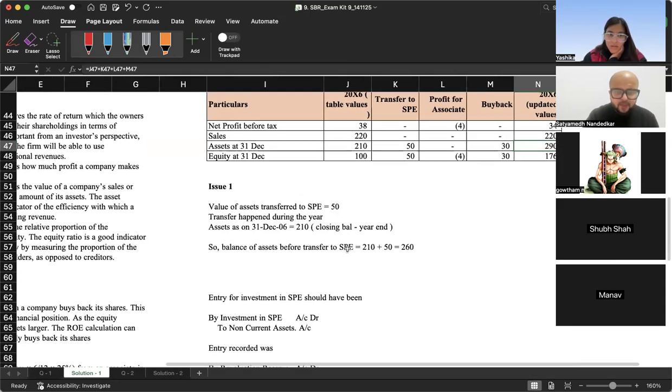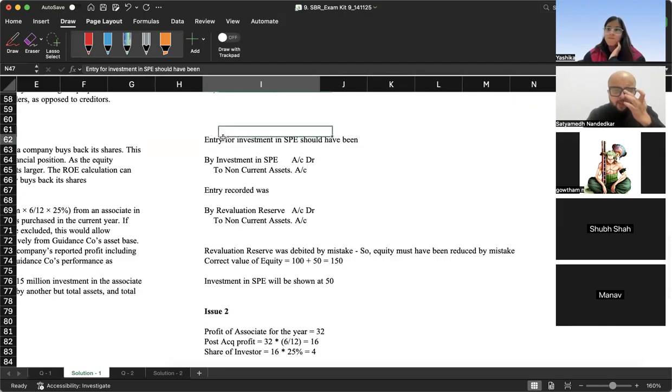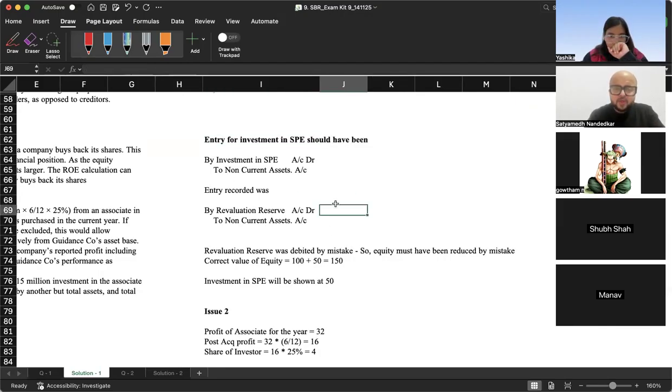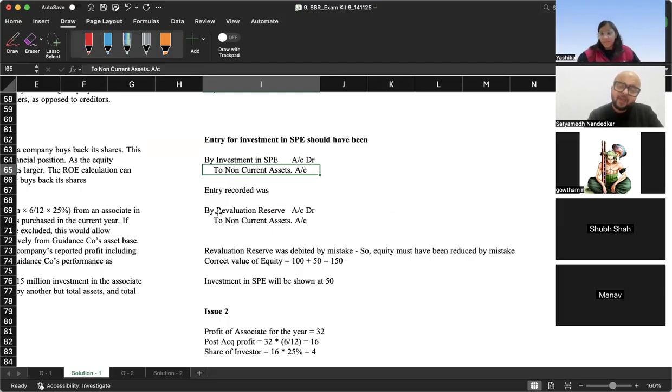Look, the entry for investment in the SPE should have been: investment in SPE account debit to non-current asset account. ठीक है, ये एंट्री होना चाहिए था. आपने क्या एंट्री करके रखा है? आपने एंट्री करके रखा है रिवैल्यूएशन रिजर्व अकाउंट डेबिट टू नॉन करंट असेट अकाउंट. You see the problem? The way we used to do that in 11th standard rectification entries.